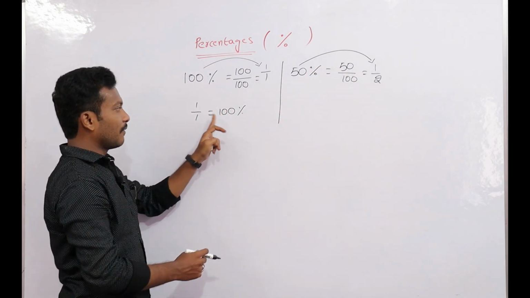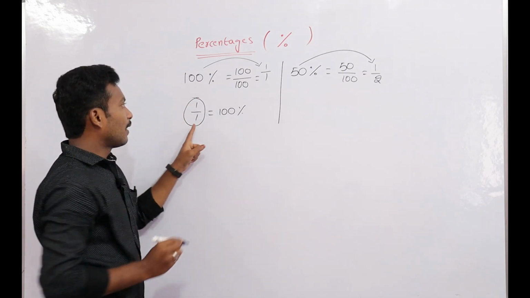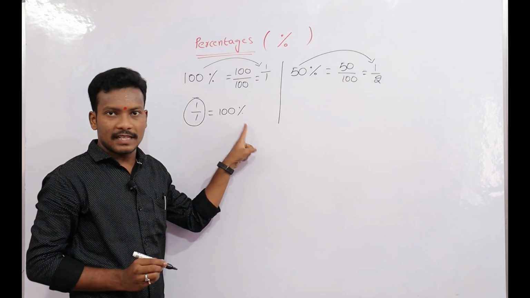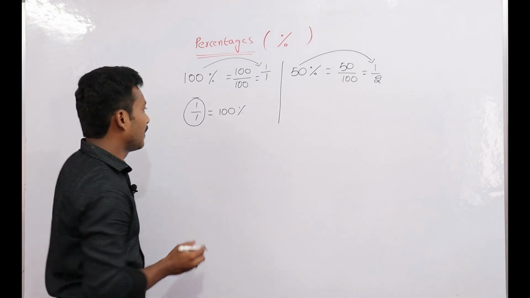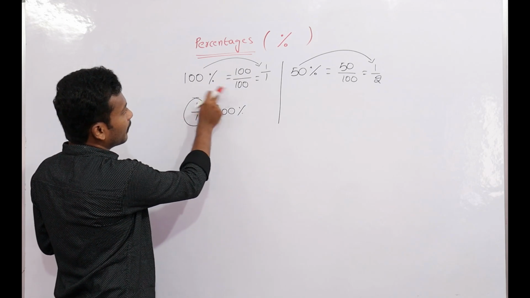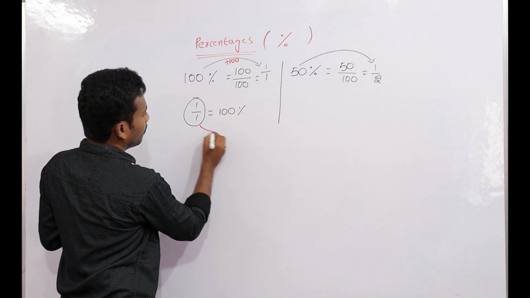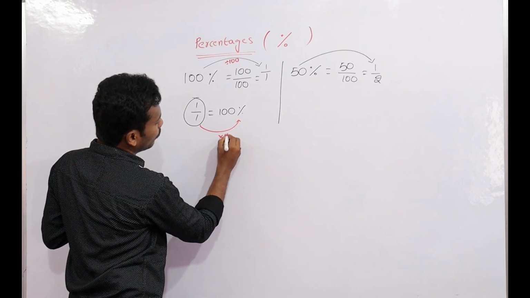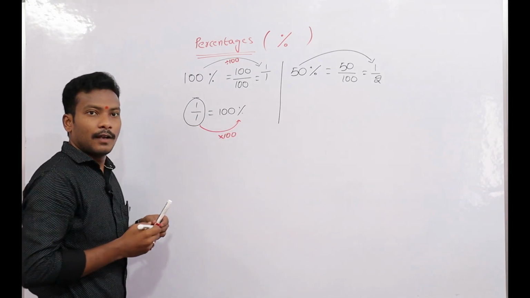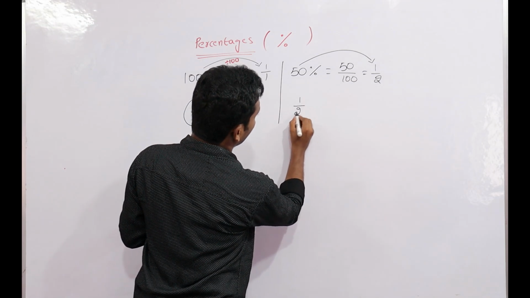Now fraction to percentage: we multiply with 100. Look here, from 100% to fraction it is division by 100, and here it is multiplication with 100. Now I am taking a fraction 1 by 2.